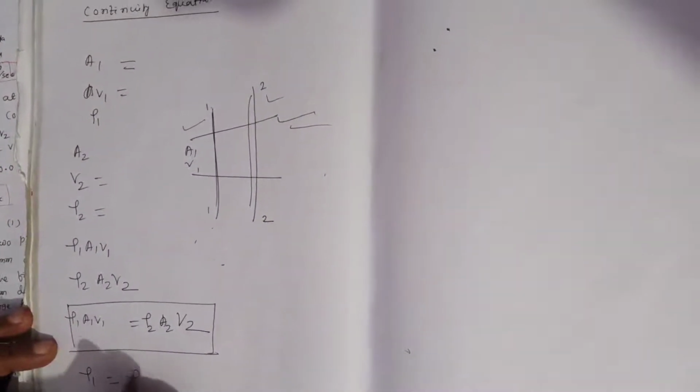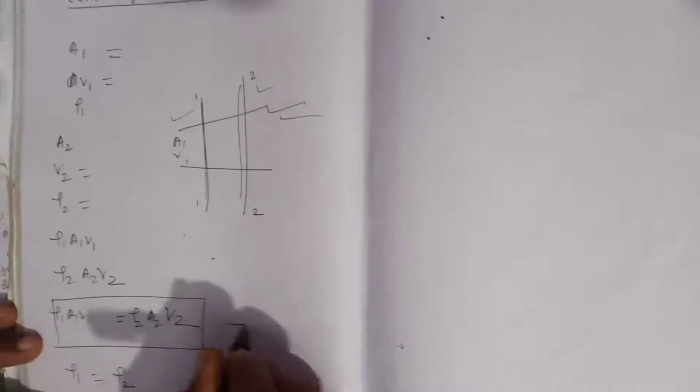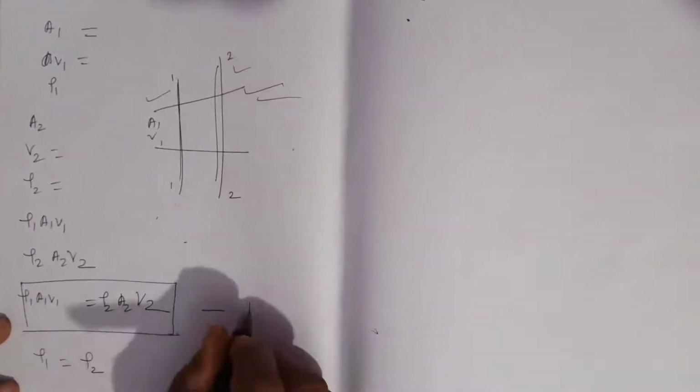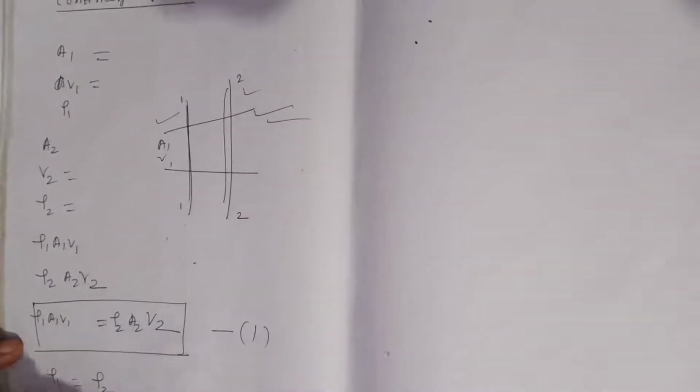But in the case of incompressible fluids, rho 1 is equal to rho 2. Then the equation becomes A1 V1 is equal to A2 V2. This is the continuity equation.